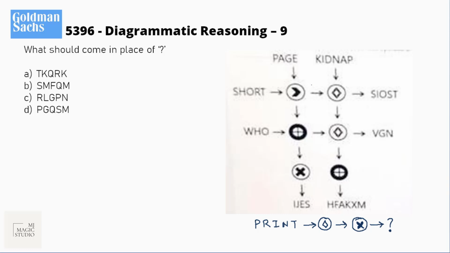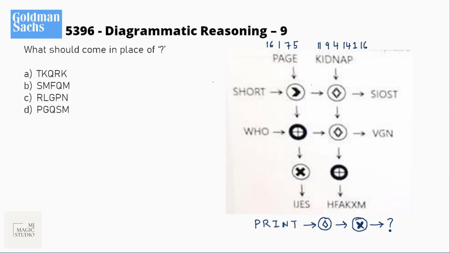Okay, again symbol operators, and we need to use this rhombus and cross to find the value of print after that. How to begin? My first instinct always says let me write the numbers. P16, 1, G7 and E5. Kidnap 11, 9, 4, D is 14, then 1 and P is 16.